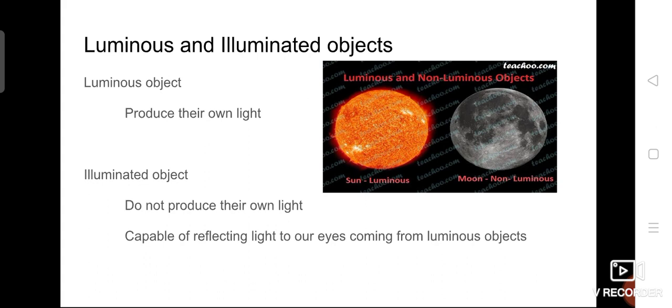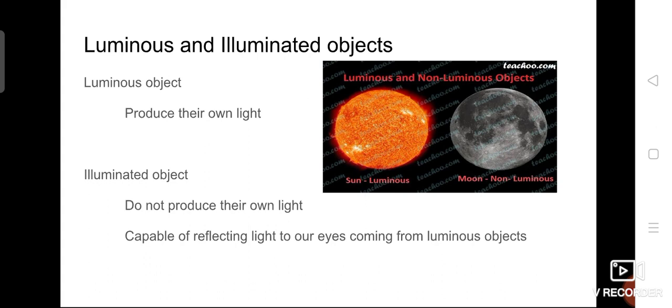The best example is sun and moon. We very well know that the sun can produce light, and it is the ultimate source which gives light to all the organisms that exist on the earth, isn't it? So the sun is a luminous object, while the moon is not producing its own light. The moon is an illuminated object. How? Because what is the thing about illuminated objects? They should not produce their own light. The moon is not producing its own light, but it can reflect the light. Reflect means what? Bounce back.